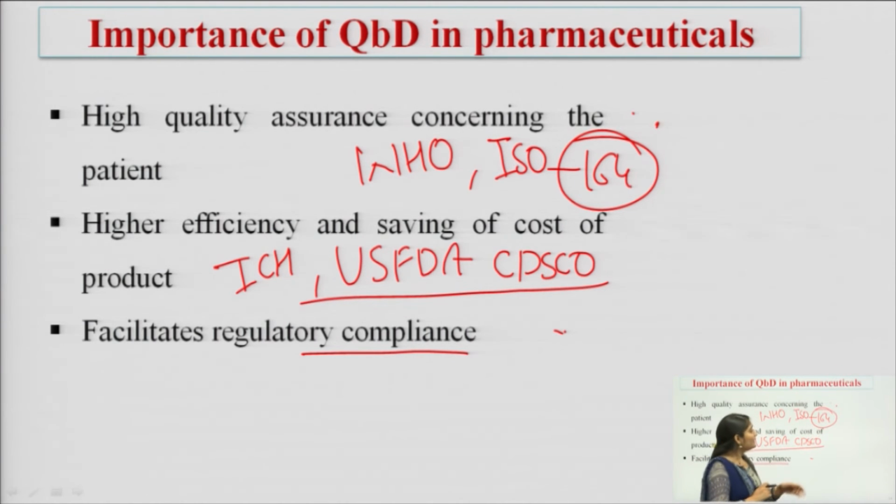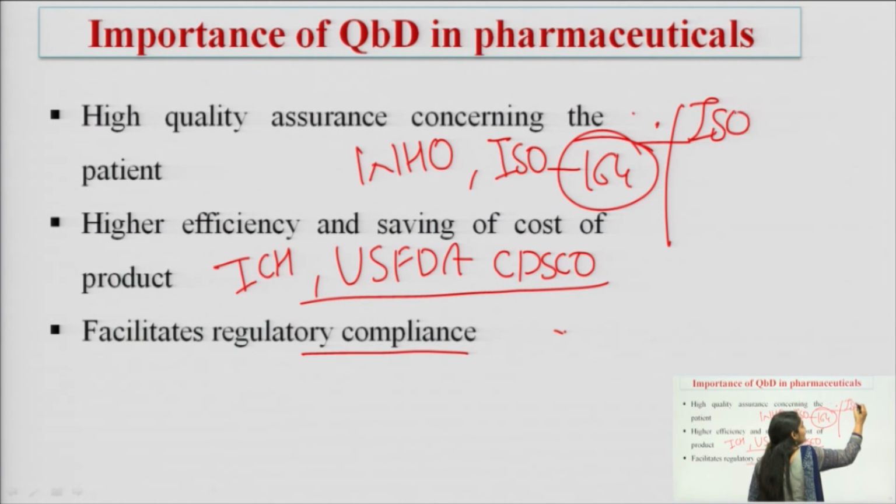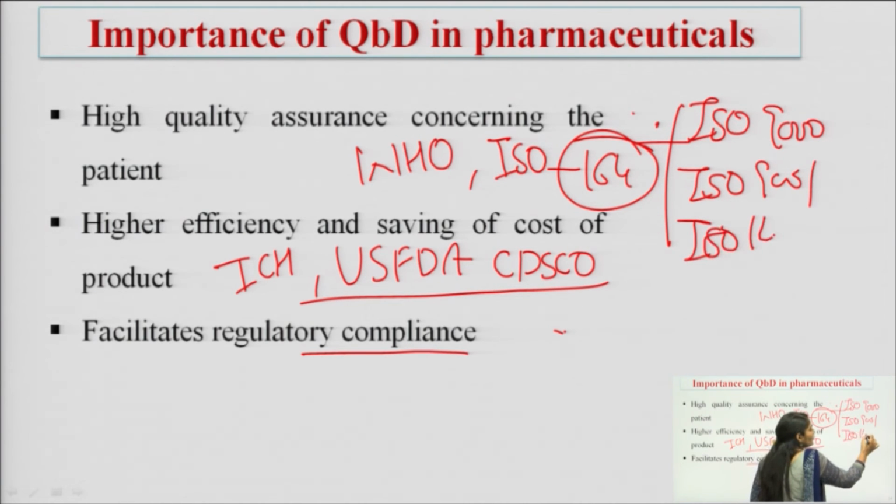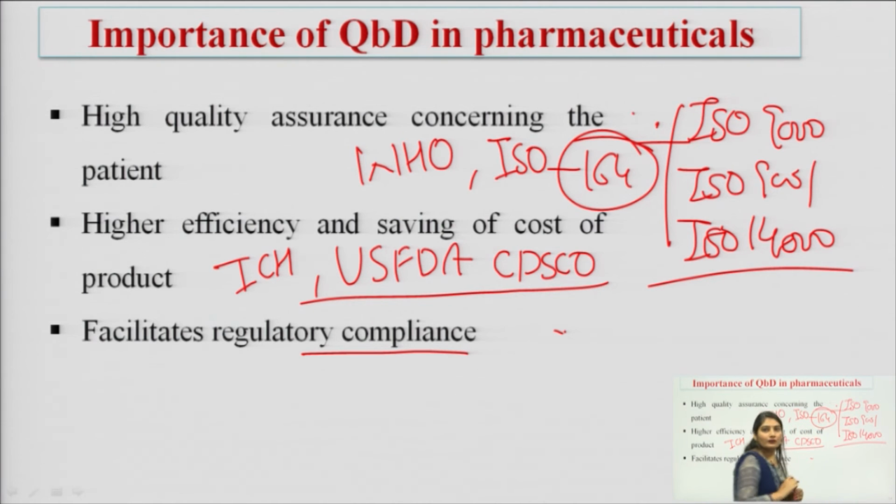Okay. And this ISO forms certain guidelines or regulations like the ISO 9000 series, ISO 9001 series, ISO 14000 series. Okay. So, this agency is continuously working on the improvement of the quality of the product.